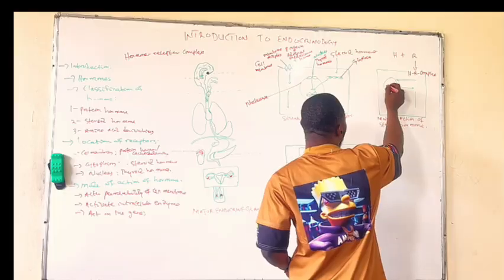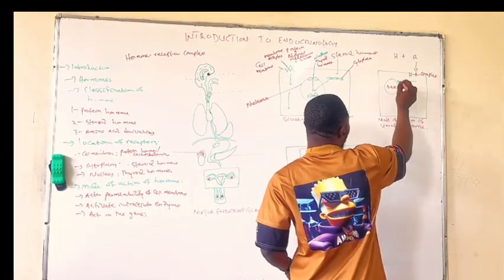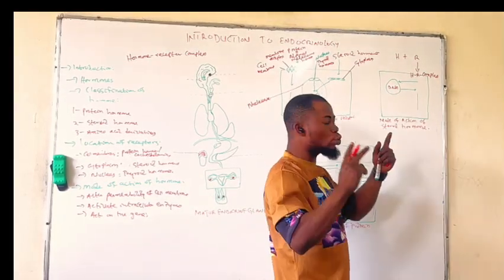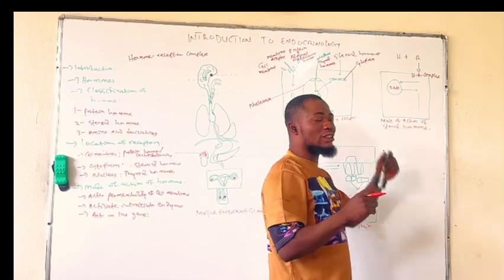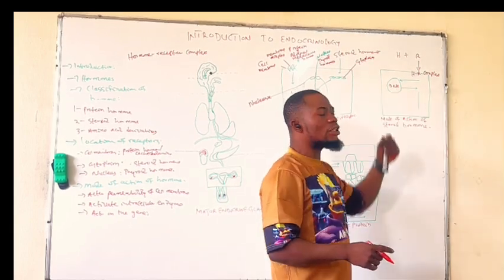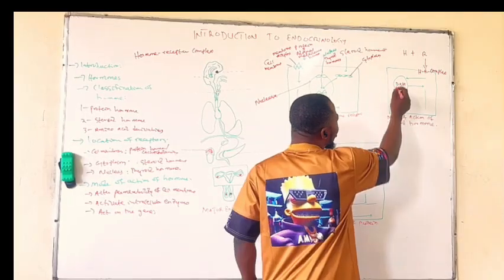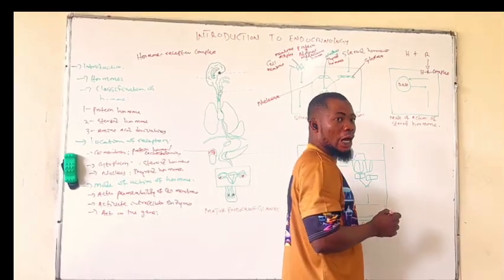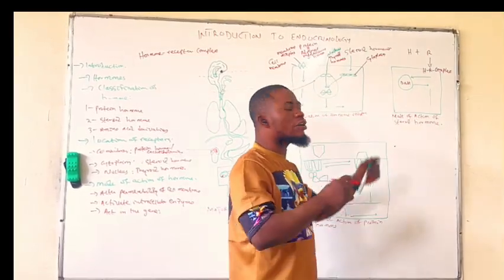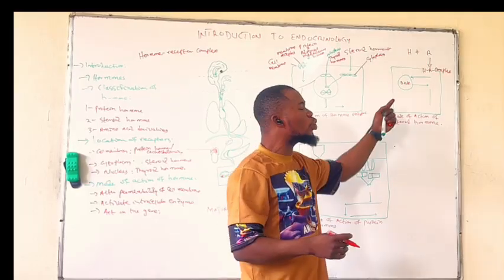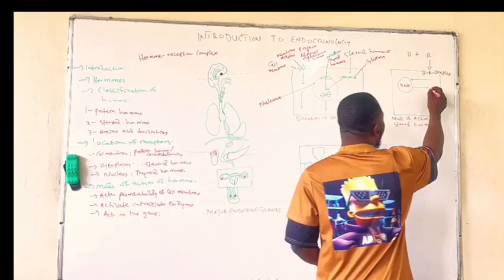Now, let's assume this is our DNA. The mode of action of both these hormones, the steroid and the thyroid hormone, is that they act on the gene. Now, the hormone receptor complex will bind to the DNA. After binding to the DNA, it will increase the transcription of DNA into messenger RNA.